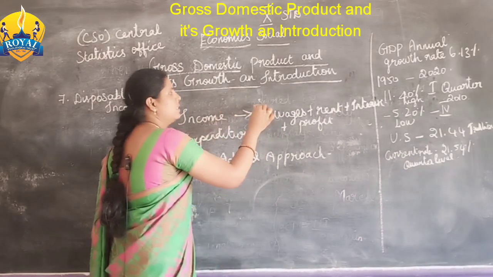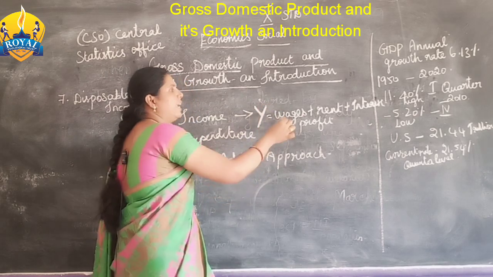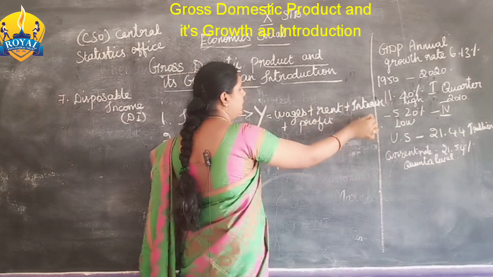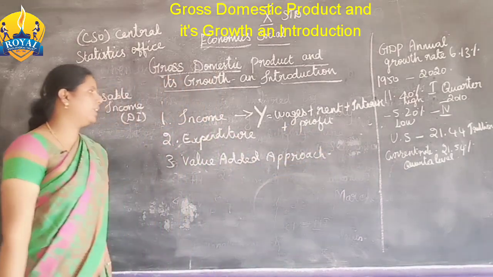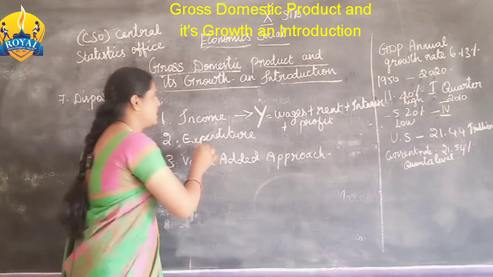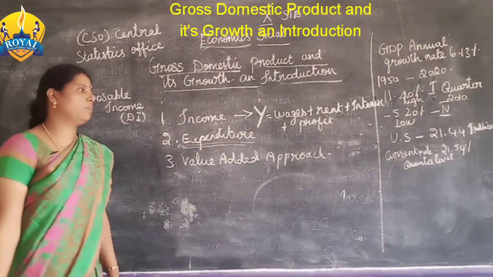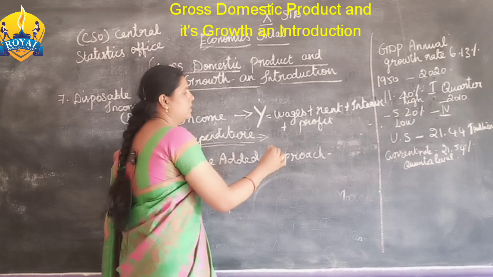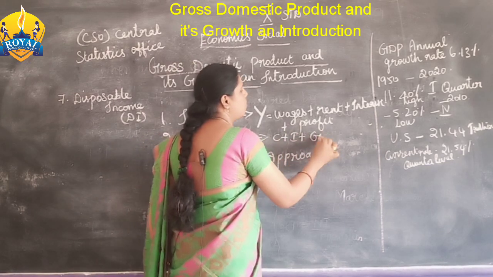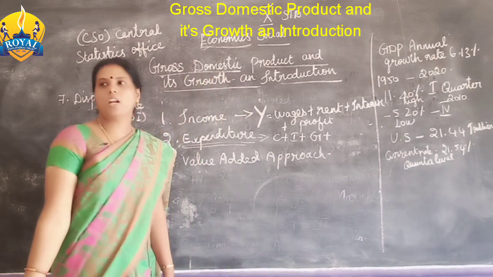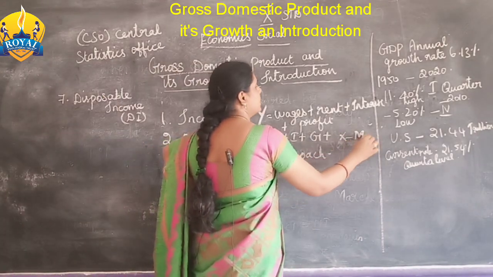Next, expenditure, செலவினங்கள். What does the expenditure approach mean? Here: consumption, investment, government expenditure and also exports minus imports.